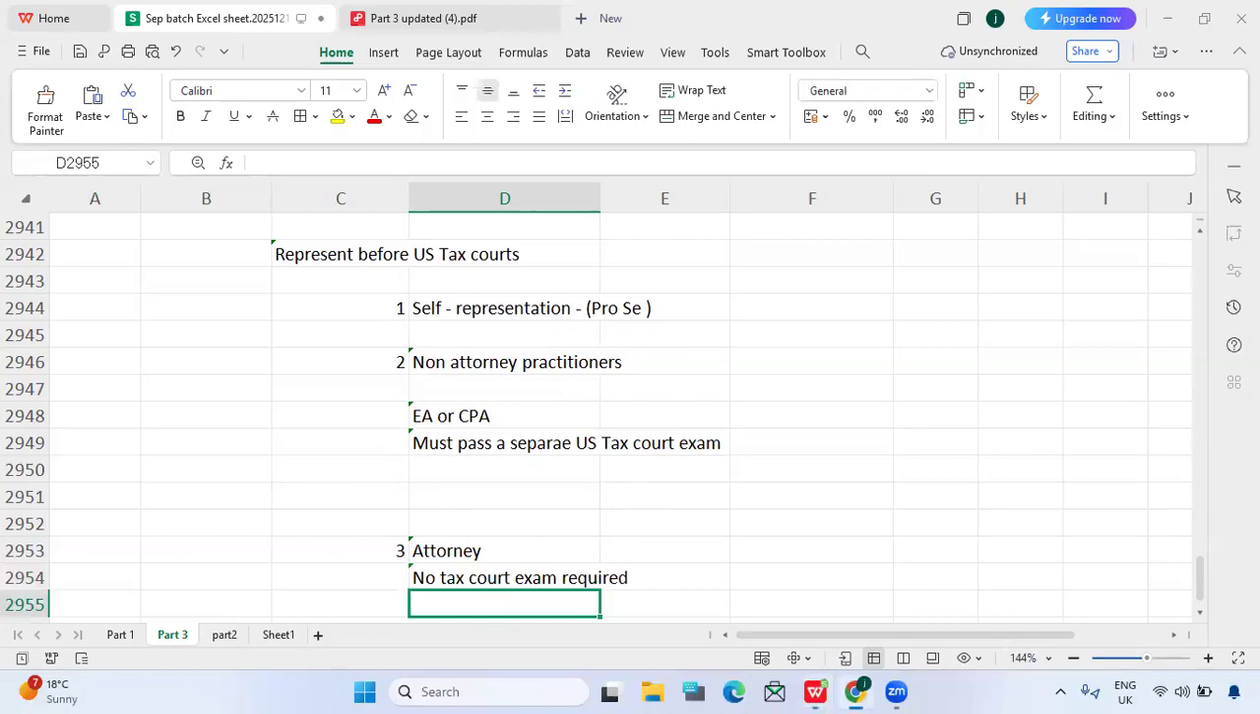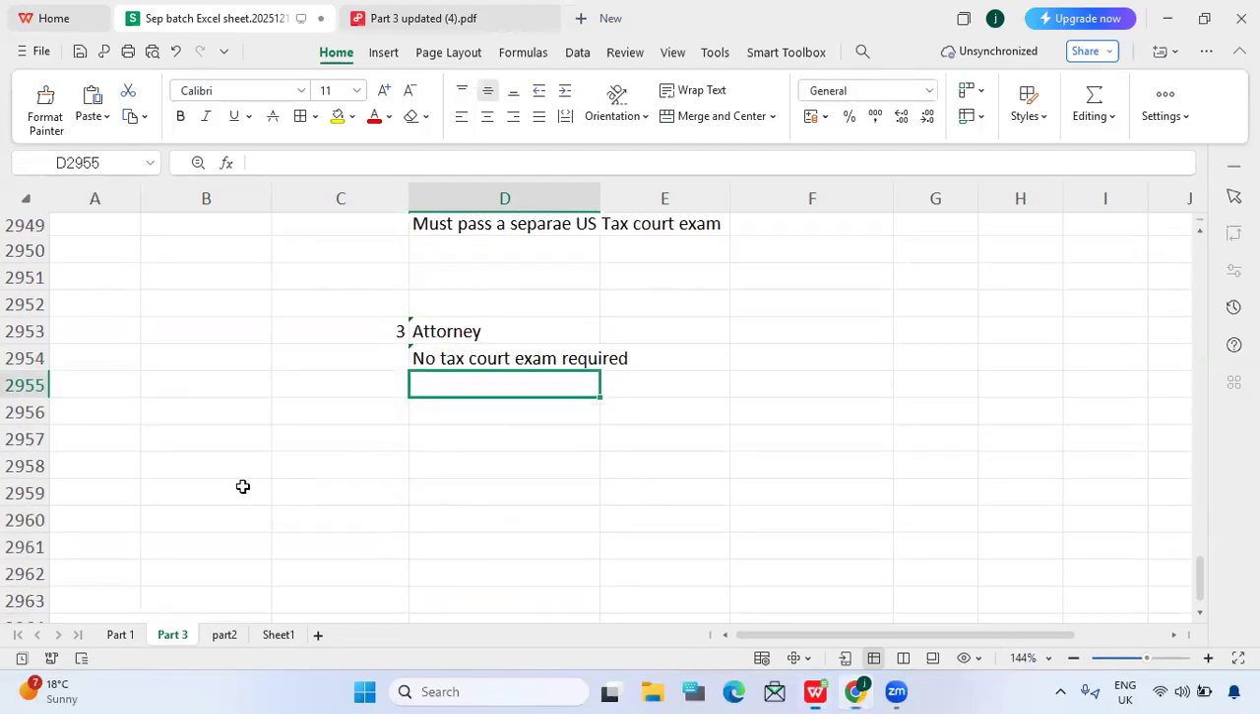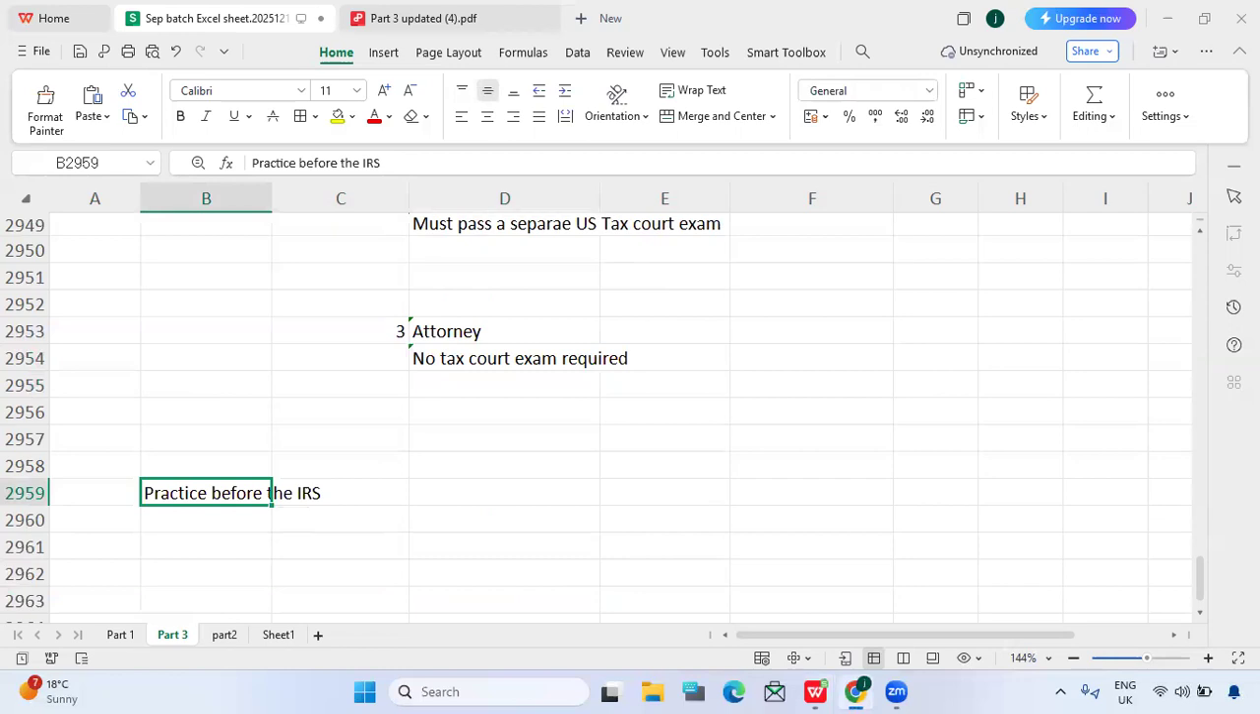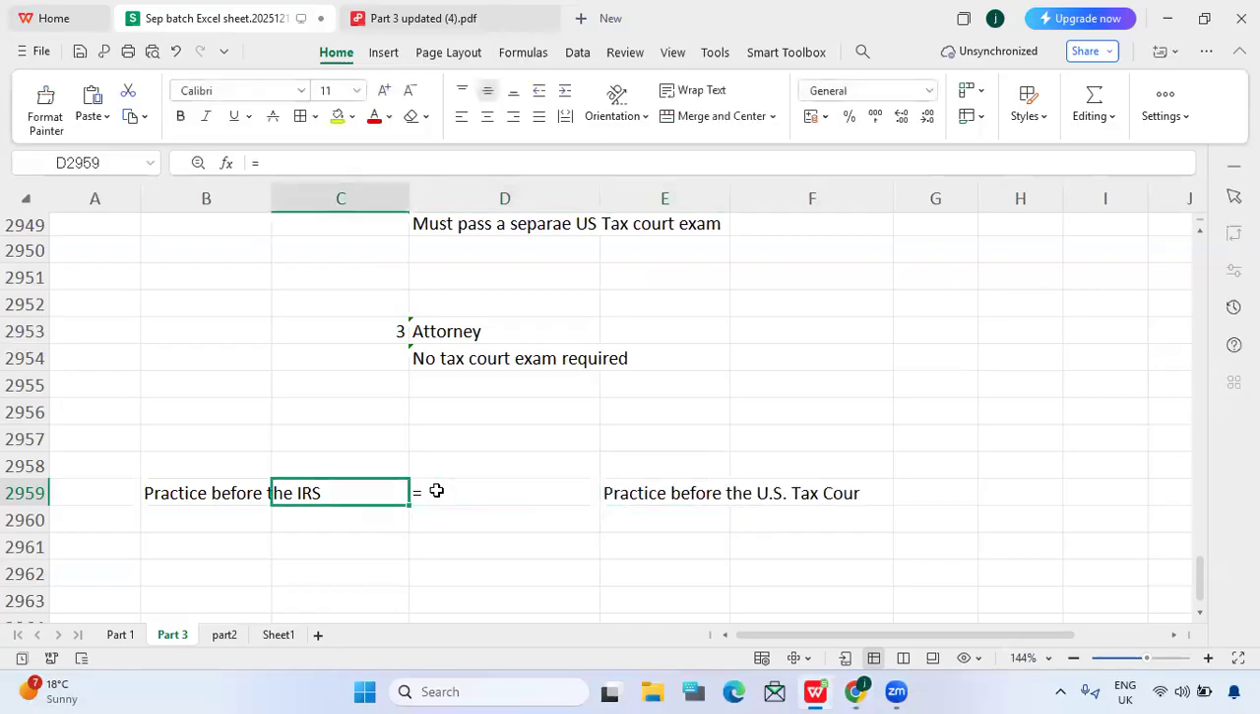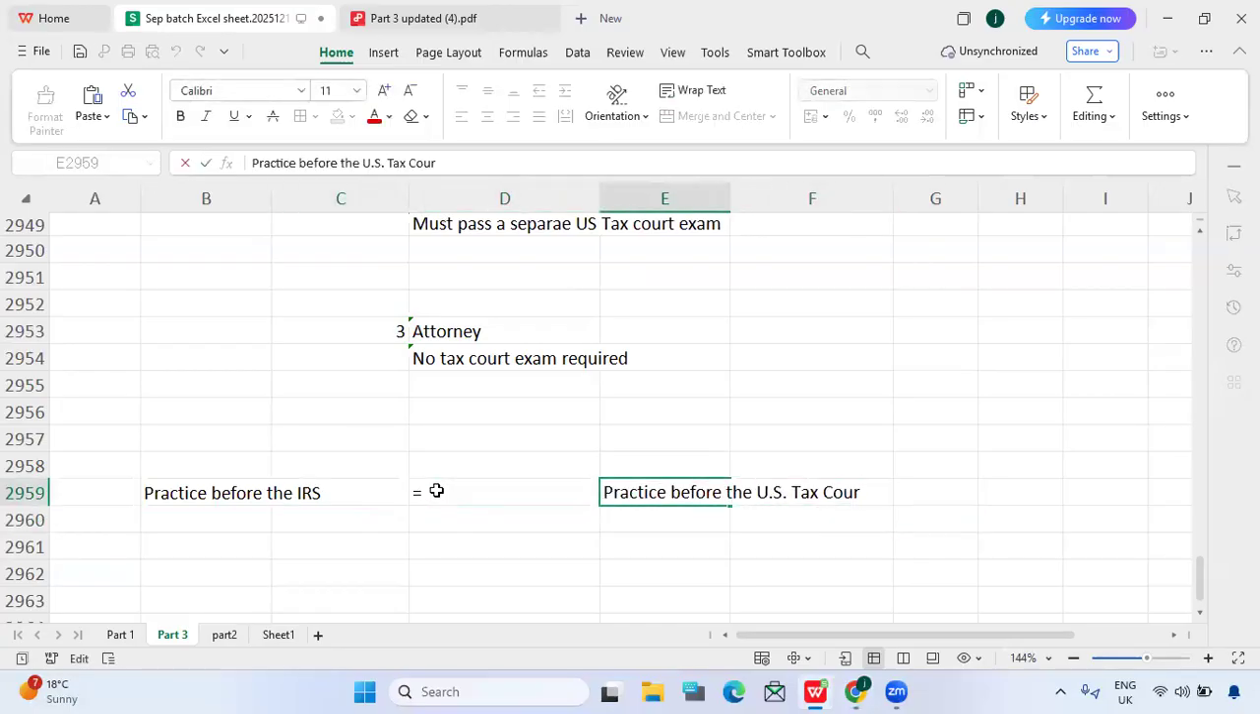So is practice before the IRS equal to practice before the US tax court? No. To practice before the US tax court, we must pass a separate US tax court exam. Then he will be admitted to practice before the US tax court. So what we understood is, practice before the IRS is equal to practice before the US tax court, both are one and the same? Yes or no? Yes, sure.